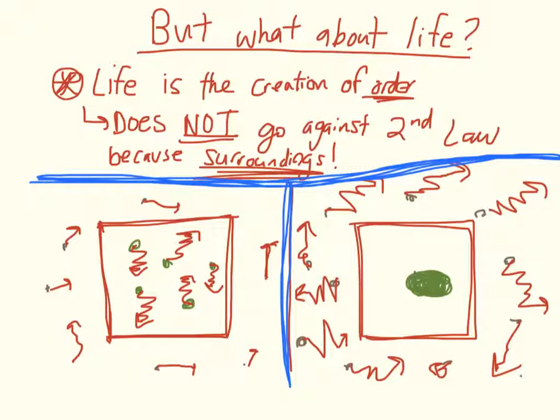Now, sometimes people will ask, what about life? What about a cell? A cell takes in these small molecules and creates order with these molecules. It'll take these tiny ones and build very large molecules that are really sophisticated, and there's an increase in order, a decrease in disorder. So isn't that against the second law of thermodynamics? Well, the answer is no, it doesn't go against the second law of thermodynamics, because the disorder in the surroundings actually increases, as you can see here.